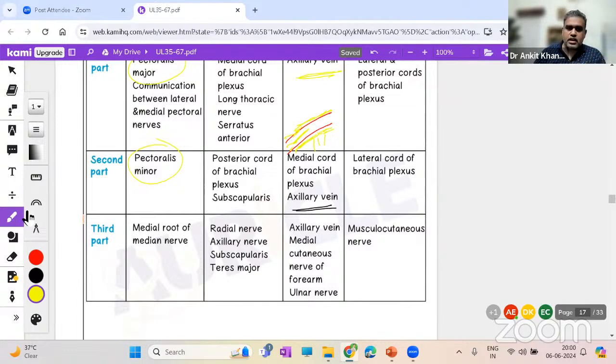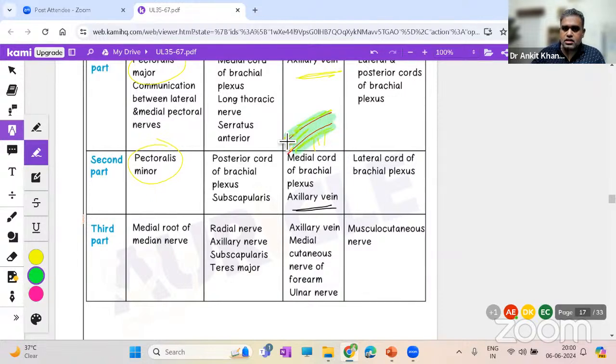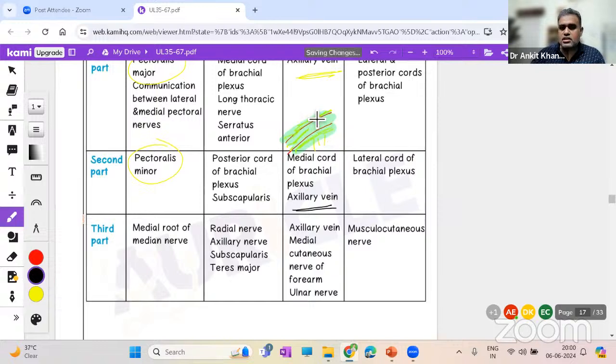Also do remember that they are all covered by a common sheath, known as the axillary sheath. So let me just complete it. You have an axillary sheath with the axillary artery inside, surrounded by all these nerves. Then you will slowly understand the relations.